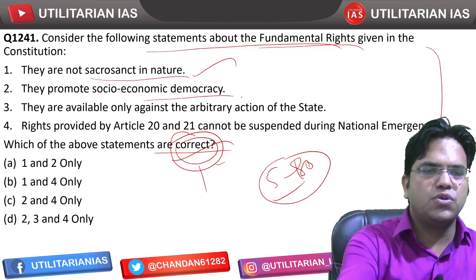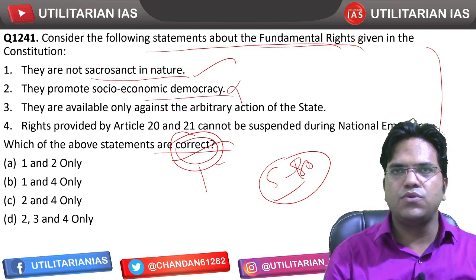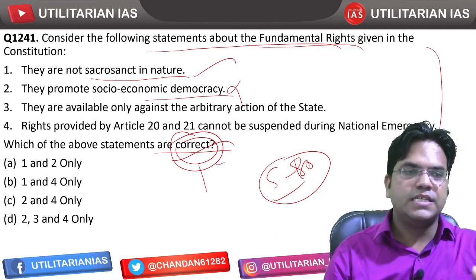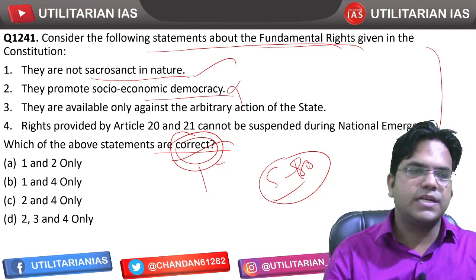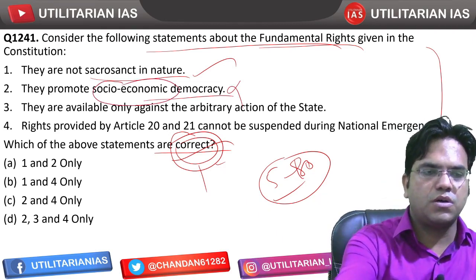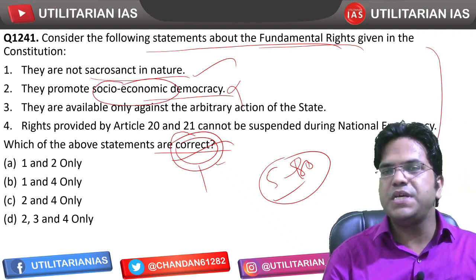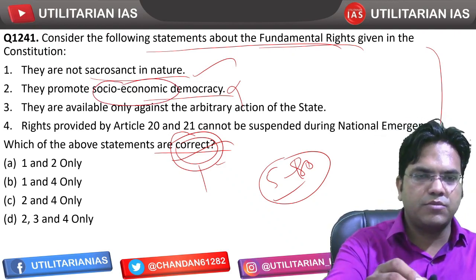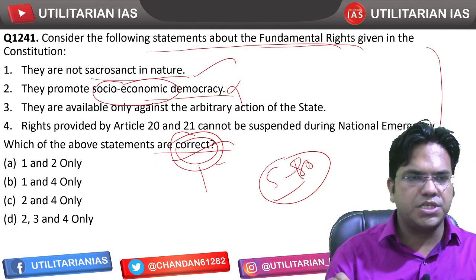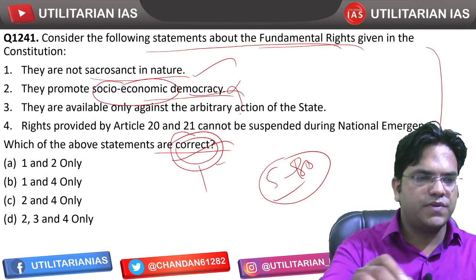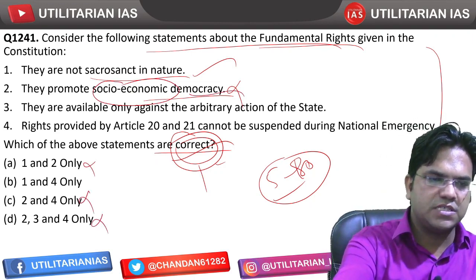They promote socio-economic democracy, so this is incorrect. Actually this is the definition of DPSP. Fundamental rights actually promote political democracy. It is the DPSP which promotes socio-economic democracy. Now if I use the elimination technique, if 2 can't be part of the answer, then this can't be the answer, this can't be the answer, this can't.